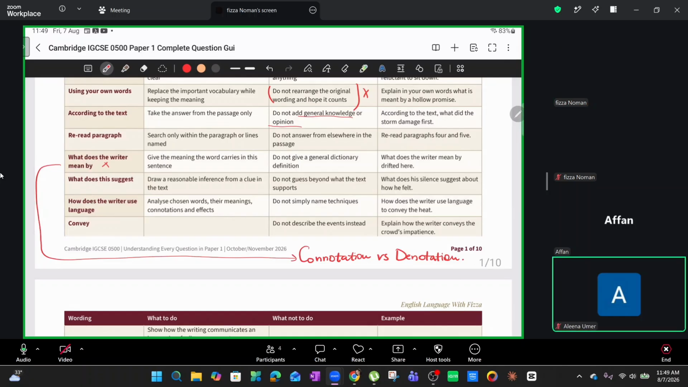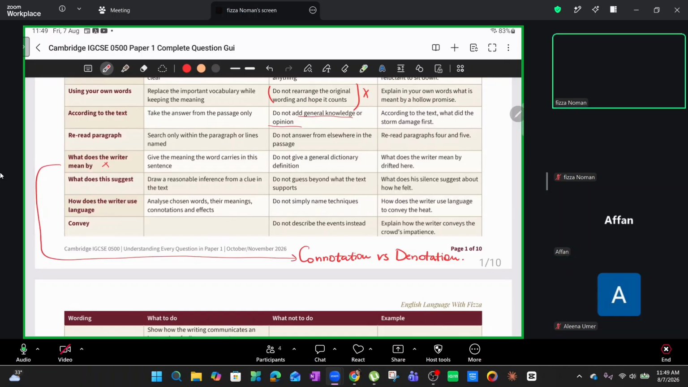So in this case, we have to understand the contextual meaning, guys. So give the meaning the word carries in this sentence. And in English, one word can have multiple meanings, by the way. For example, let's take the word board. Board can literally mean a piece of wood, but it can also mean a board of directors, a group of people heading an organization. It could also mean to board the bus, get on the bus. You know what I'm saying, guys?